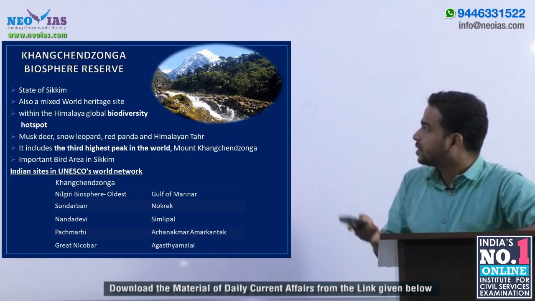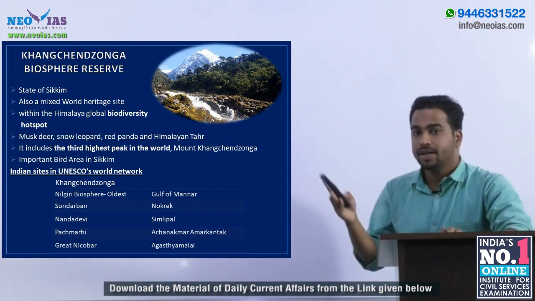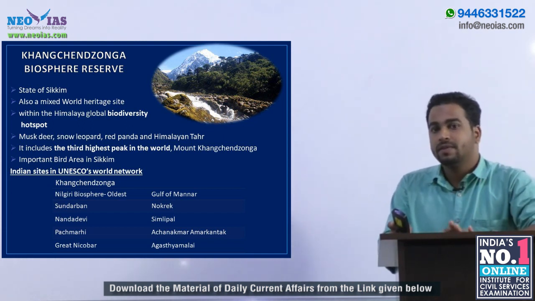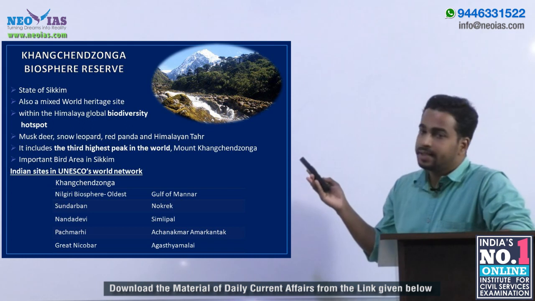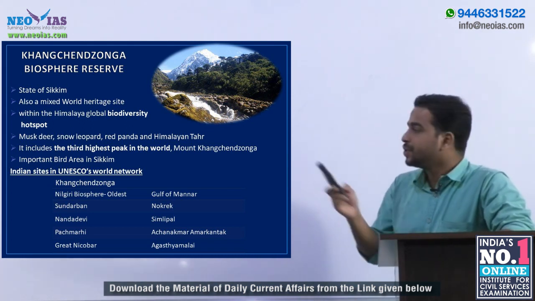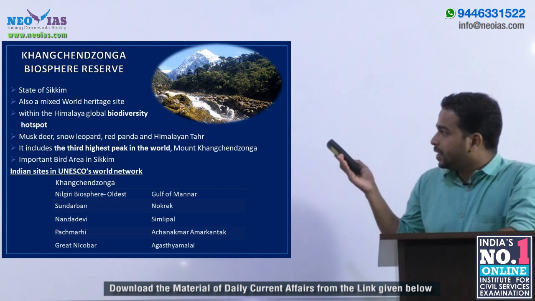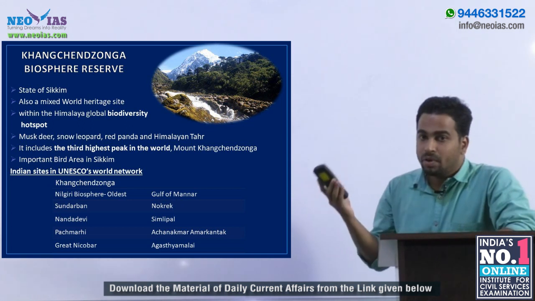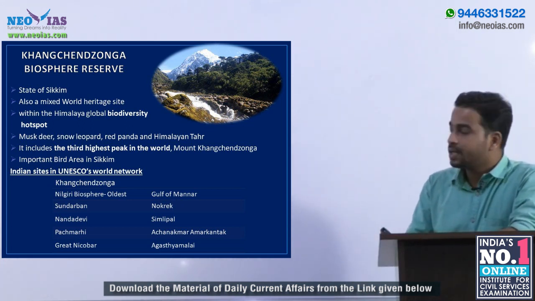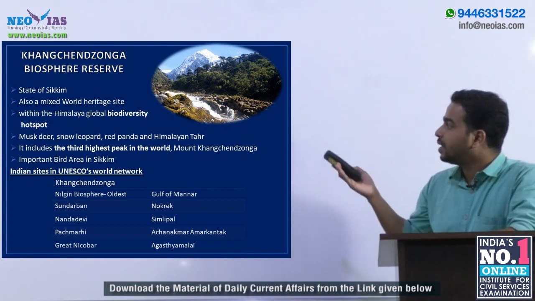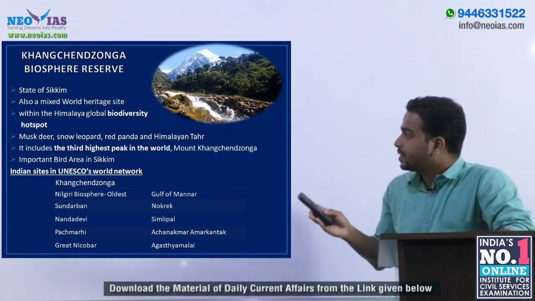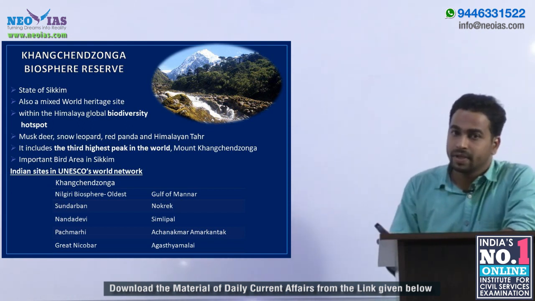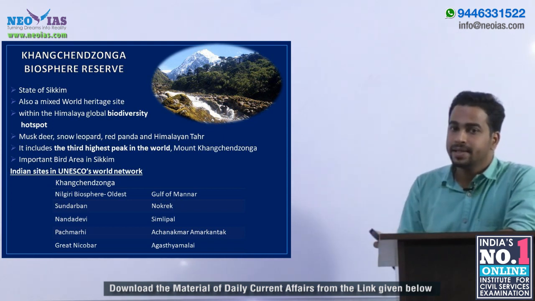Now let us go to Kanchenjunga Biosphere Reserve. We know that Kanchenjunga belongs to the state of Sikkim. We know that Kanchenjunga is the only mixed World Heritage Site from India in the list of World Heritage Sites of UNESCO. And it belongs to the Himalaya Global Biodiversity Hotspot. The important threatened species in Kanchenjunga Biosphere Reserve are musk deer, snow leopard, red panda and Himalayan tahr. The third highest peak in the world, Mount Kanchenjunga, also belongs to Kanchenjunga Biosphere Reserve. It is also an important bird area in Sikkim.